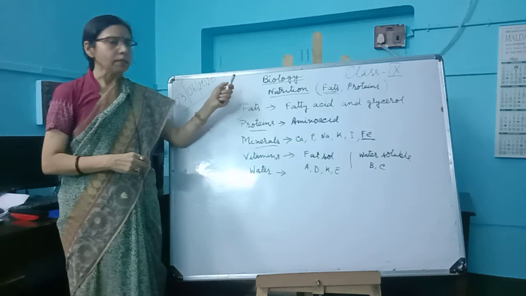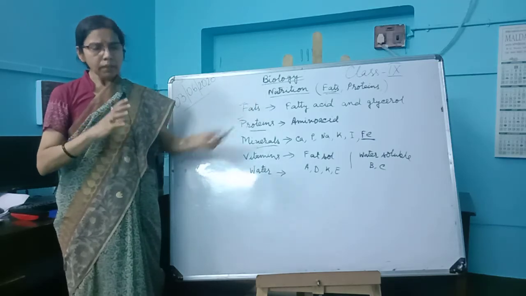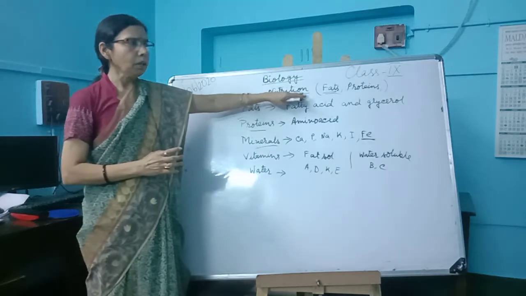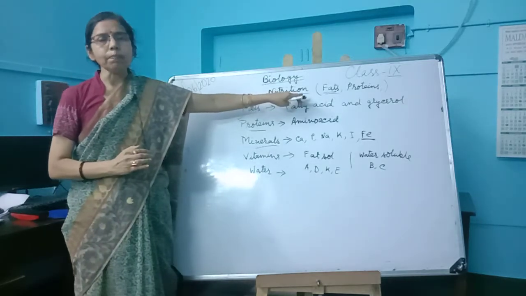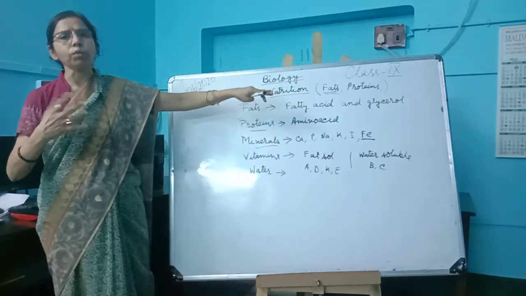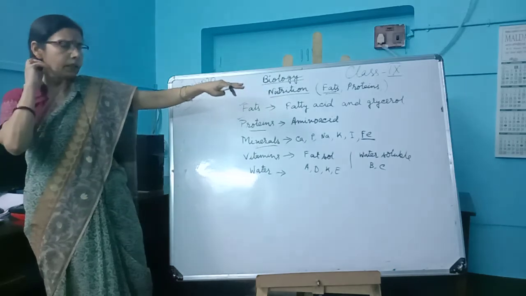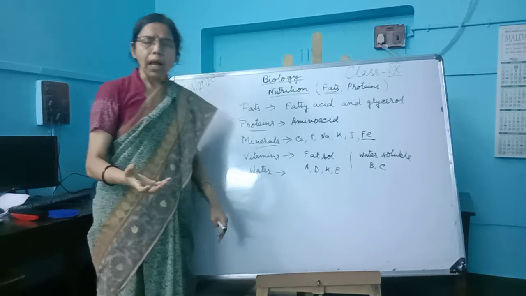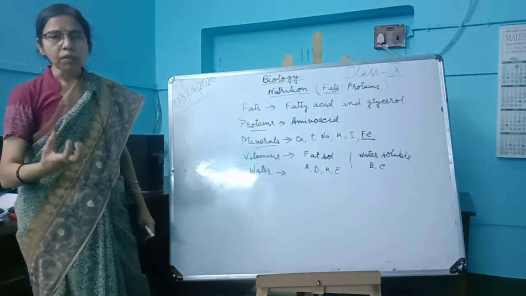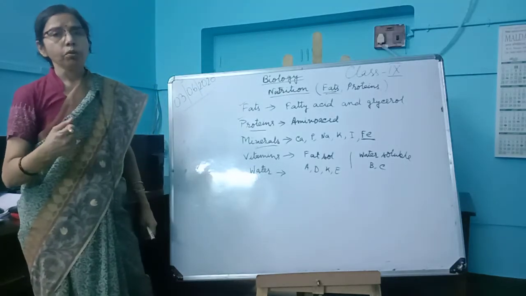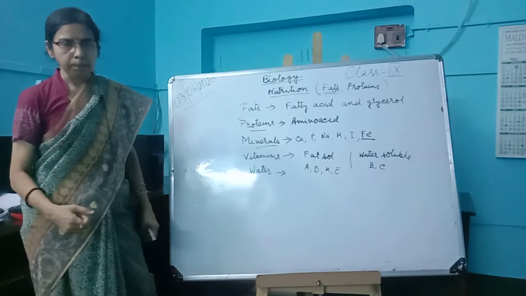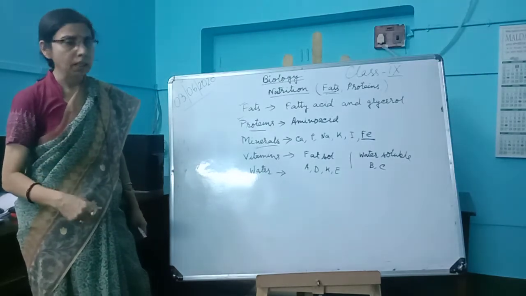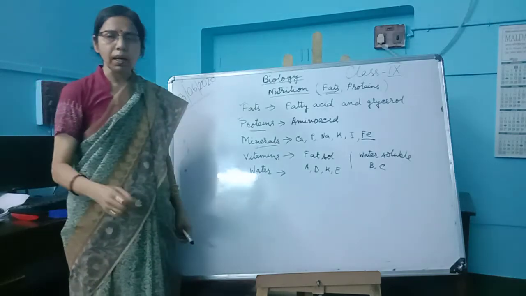Now the nutrients. Nutrition is the process by which we consume and utilize food. Food contains both organic and inorganic substances, and the substances we require that supply us energy to perform our life activities are known as nutrients.